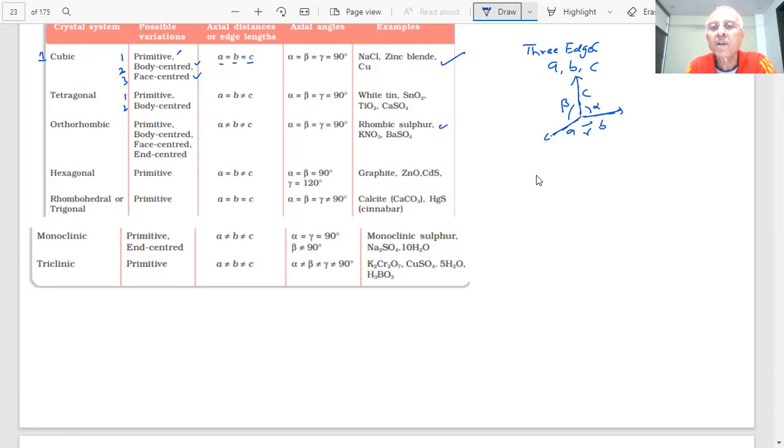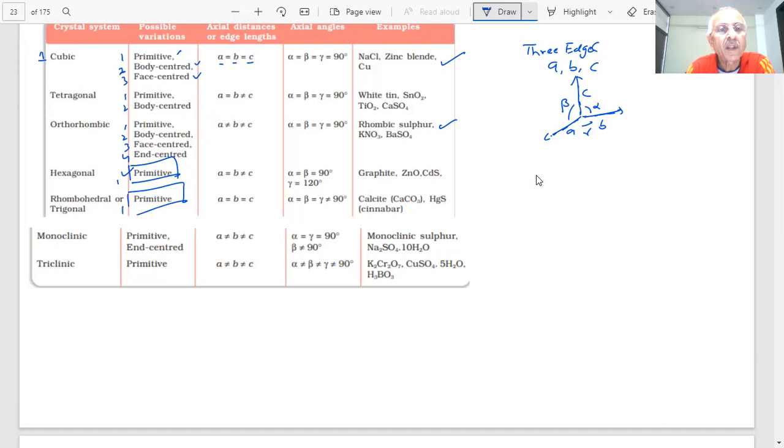Examples of orthorhombic: rhombic sulfur. You have heard about rhombic sulfur when we talked of allotropes of sulfur. Then KNO3 and barium sulfate, they exist in orthorhombic, but there are four types: primitive, body centered, FCC, and end centered. Four here. Hexagonal, only one, primitive. Important point. Such questions are there which have only one. Hexagonal and rhombohedral, we have said only one.